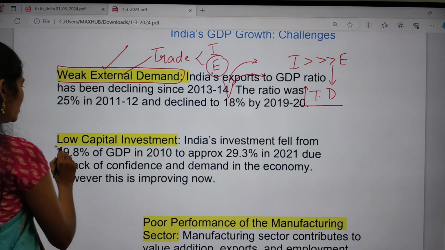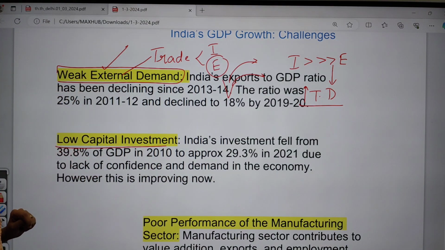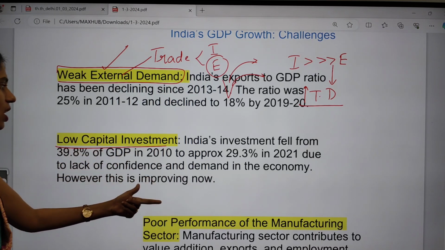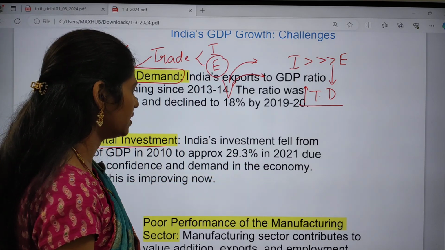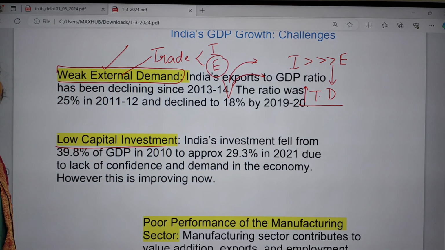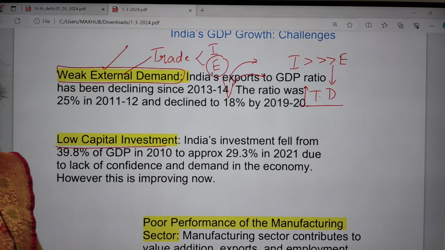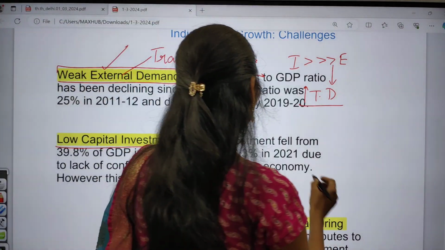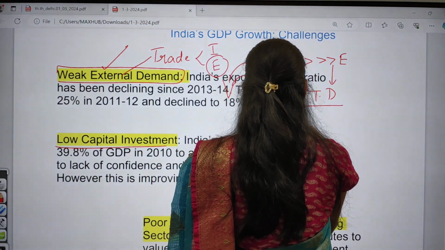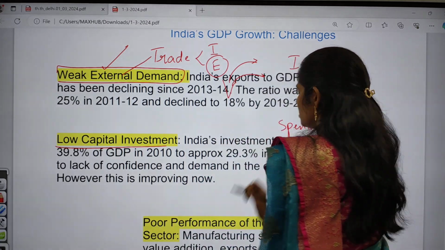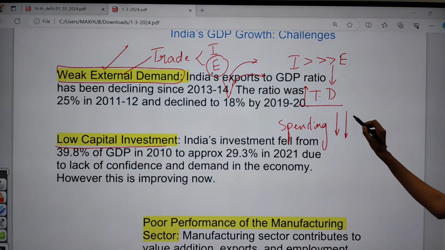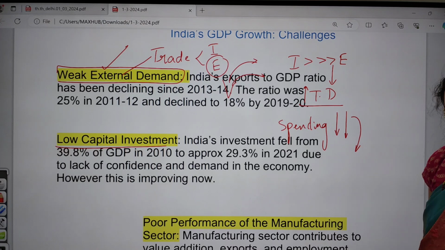Right, and the next one is low capital investment. India's investment, which was 39.8% of GDP in 2010, fell to approximately 29.3% in 2021. So there is decreasing capital investment. The government is not spending more. The spending of government has decreased. Whenever government spending decreases, it will have an impact on our total economy.